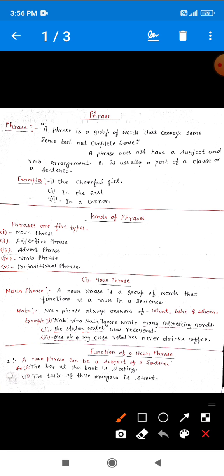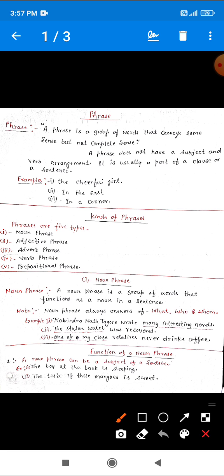Now, dear, I have mentioned some important points about the noun phrase. Suppose you have a sentence and you have to find out noun phrases. In that case, how will you identify whether the given phrase is a noun phrase or some other phrase?